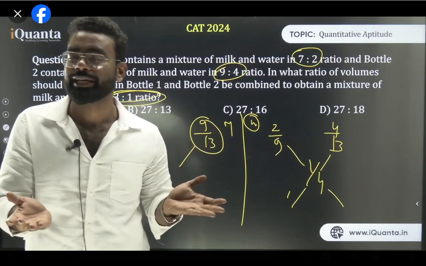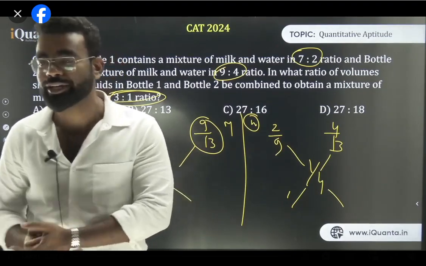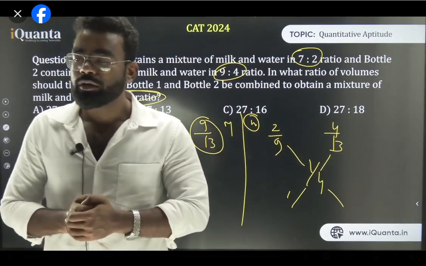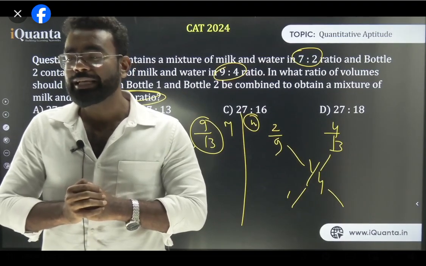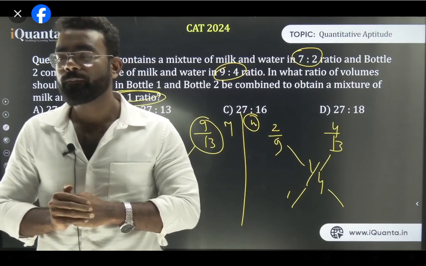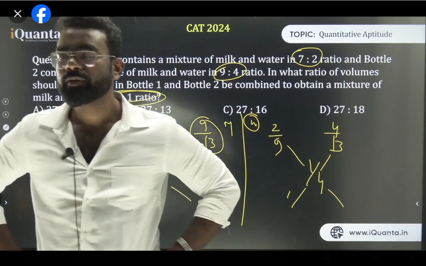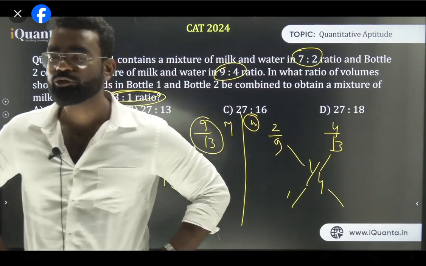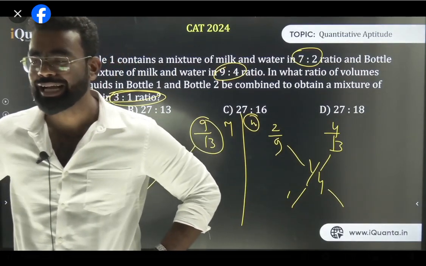I have made your base for average and mixed alligation. For the next third, fourth class, we will do actual difficult questions and mostly the PYQs. Yes, and please go through it, all of you guys. Generally, the mixed alligation method we use for two things mostly. For three, we have to use it twice. And yes, thank you guys.